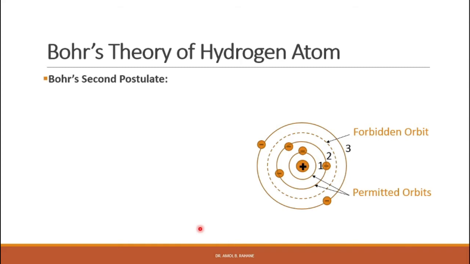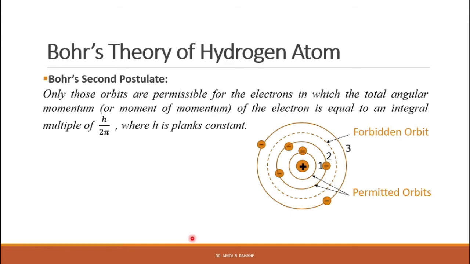Now let us study Bohr's second postulate. Only those orbits are permissible for the electrons in which the total angular momentum of the electron is equal to an integral multiple of h/2π, where h is Planck's constant. Thus, according to Bohr's second postulate, not all orbits are permissible for the electron. That means the electron cannot revolve in any orbit.